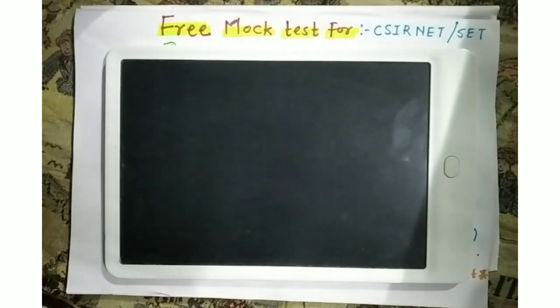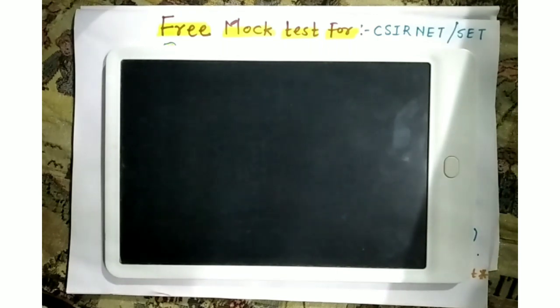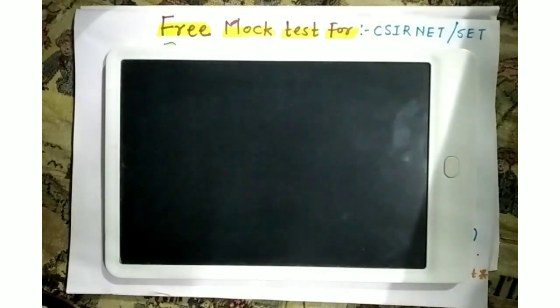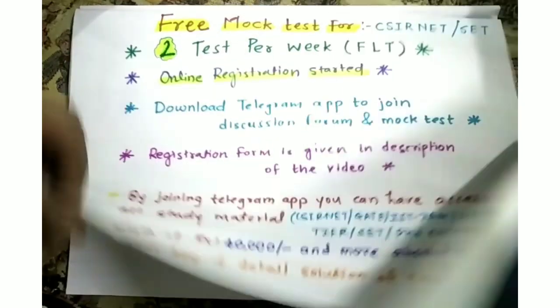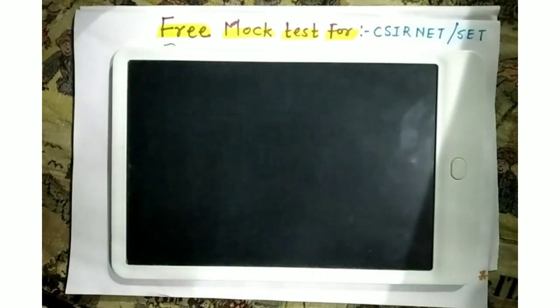As you have seen on the thumbnail itself, today's lecture is going to be very different. In the morning, I announced in the FB group that I am going to conduct a free mock test for CSIR NET. After that, I got a huge response from the students. So everyone is excited for the free mock test. But more than the students, I am very excited. As you can see, I have prepared today's lecture with a sketch pen and all. Okay, so let's begin. What is the free mock test?